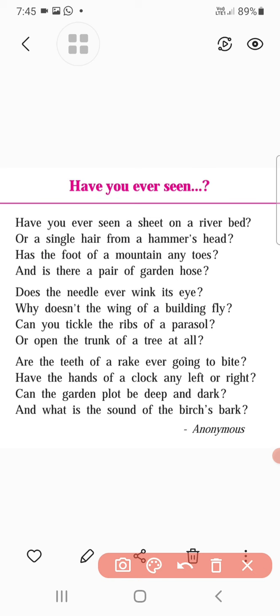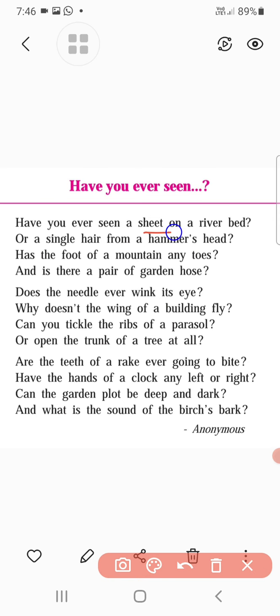Look at now. I already told you the poem is very short. We will consider this poem stanza wise. In the first stanza, the poet talks about the bed of a river and the hammer's head. So look at now, bed of a river and a hammer's head. These words are puns, as the sheet means bed sheet, but the river bed means the bottom of the river and has no relation with the bed, right?